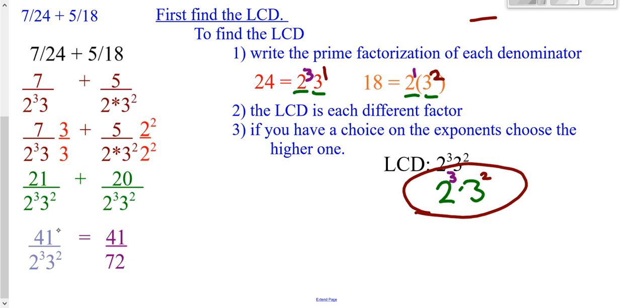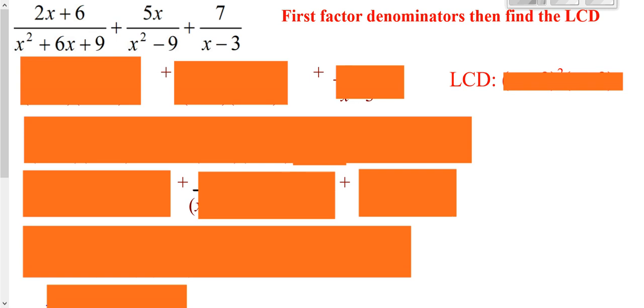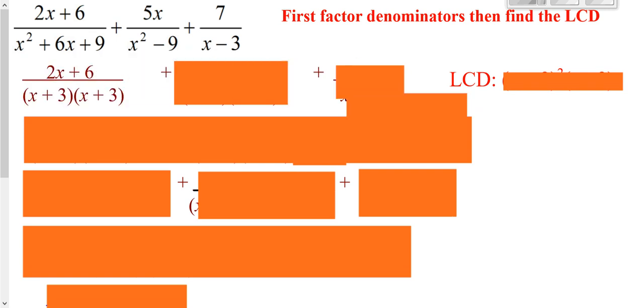Now, in this case, 41 is prime. If 41 wasn't prime, I'd try to factor the top to see if I had any factors the same top and bottom. With this particular problem being all normal numbers, I would go ahead and at the end take my 2 cubed times 3 squared and multiply it out to 72. But that's the process of adding and subtracting fractions. So the first thing you want to do is factor each denominator.